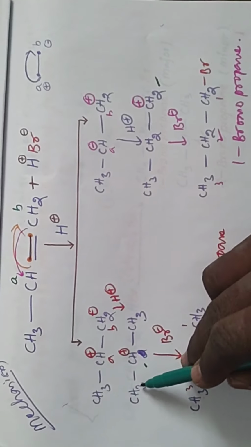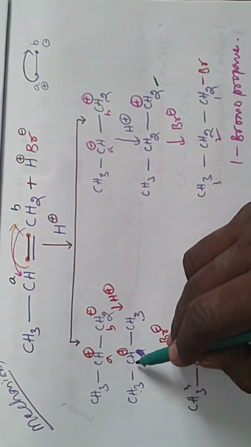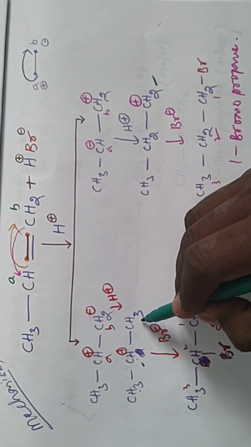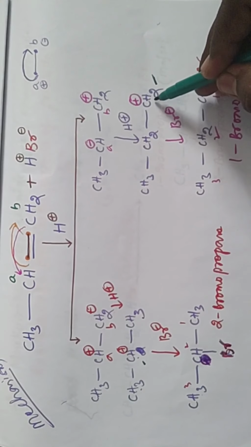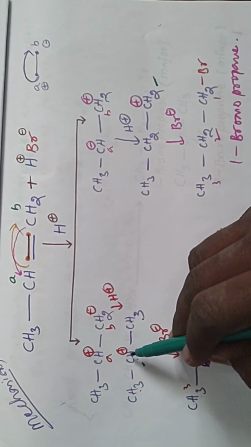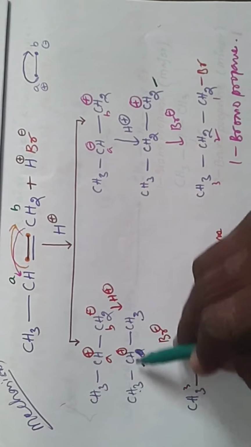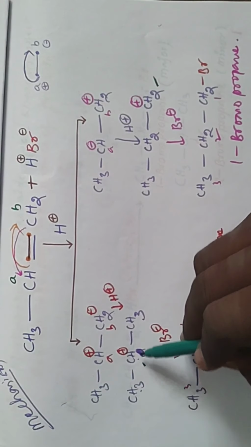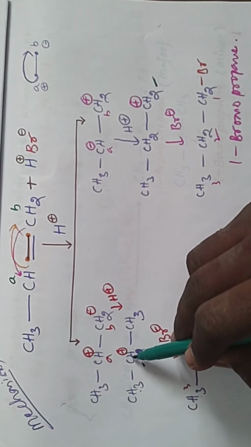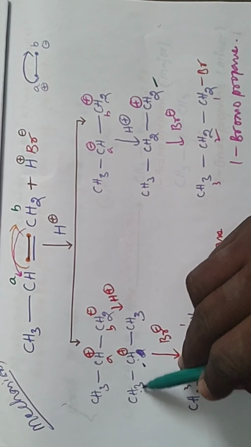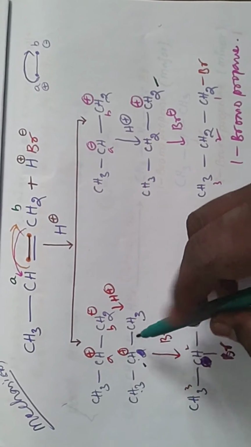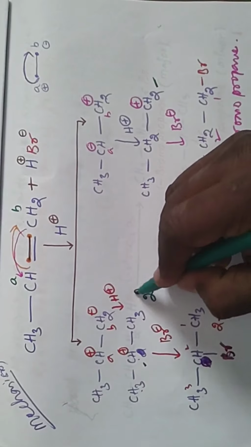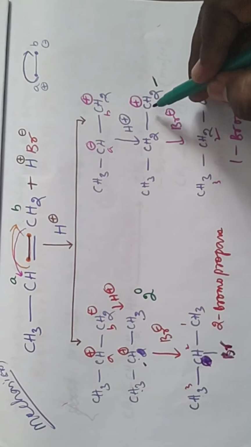Okay, in this carbocation CH3, CH plus, CH3, and this is CH3, CH2, CH2 plus. The CH plus is present between two carbons, adjacent to two carbons. This is a secondary carbocation. And what about this one?